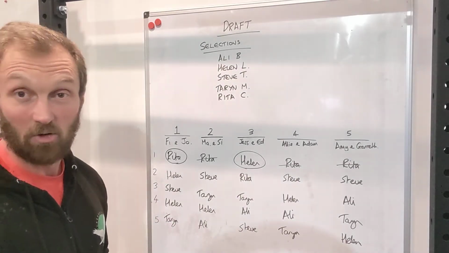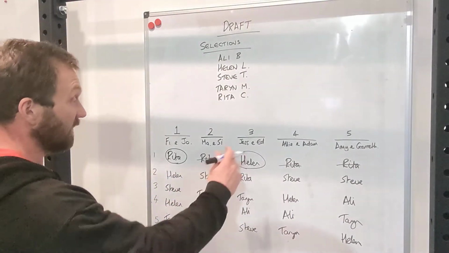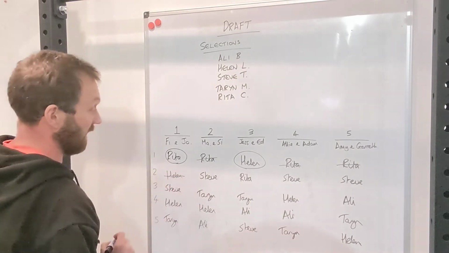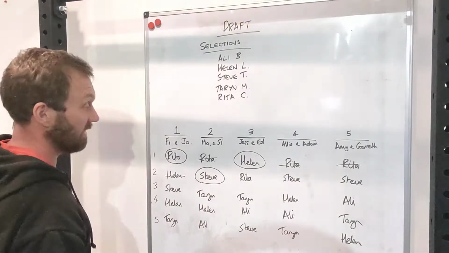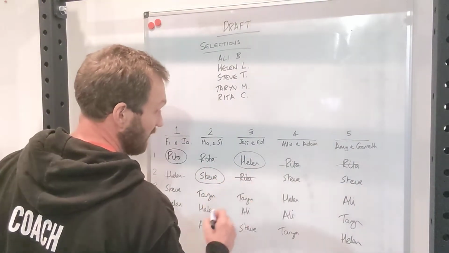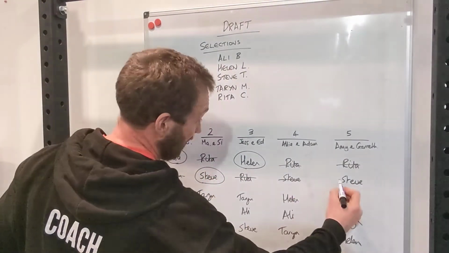Fiona and Joni's second round pick is Helen. Helen's already on Jess's team, so they lose their pick there. Maria and Simon pick Steve, so they will get Steve assigned to their team. Rita's been picked, so they miss out. Steve's been picked, they miss out. Amy and Gareth still miss out.